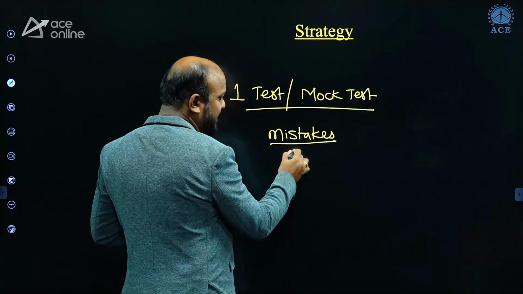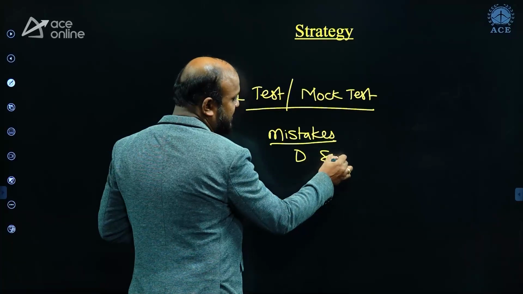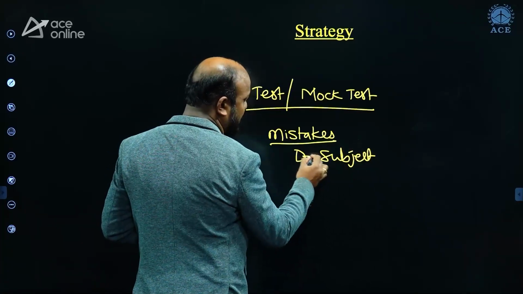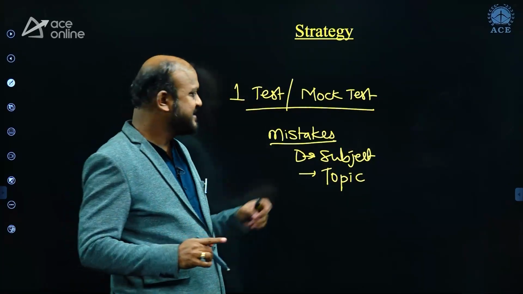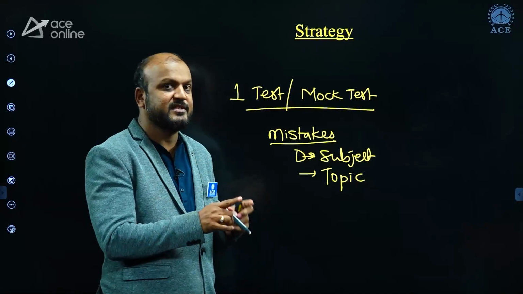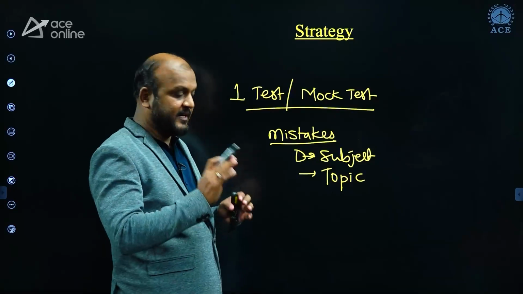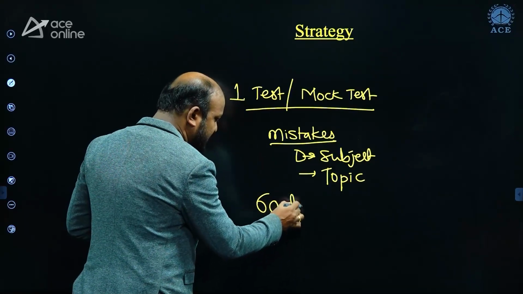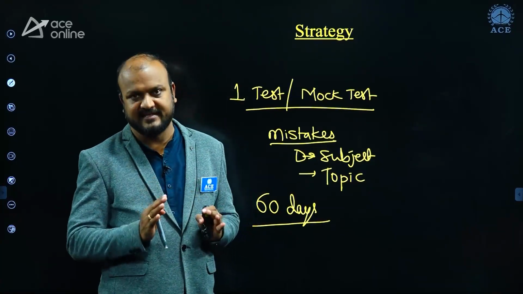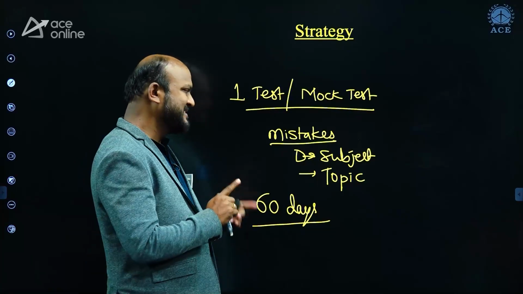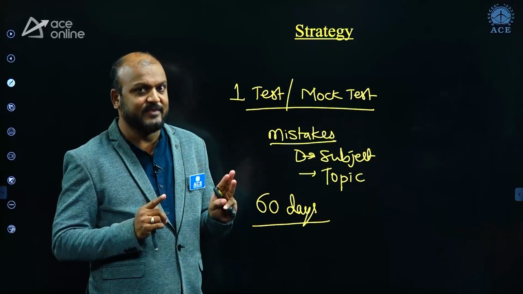List out in the sense of which subject you made a mistake in, the subject name, and the topic on which you made a mistake. Try to revise the topic on the same day itself, and try to solve the questions which you did not solve. This is to be repeated for 60 days. If you prepare for 60 days, I suggest you write 60 mock exams, and every day do the same task. Write the exam for the full 180 minutes, that is 3 hours.